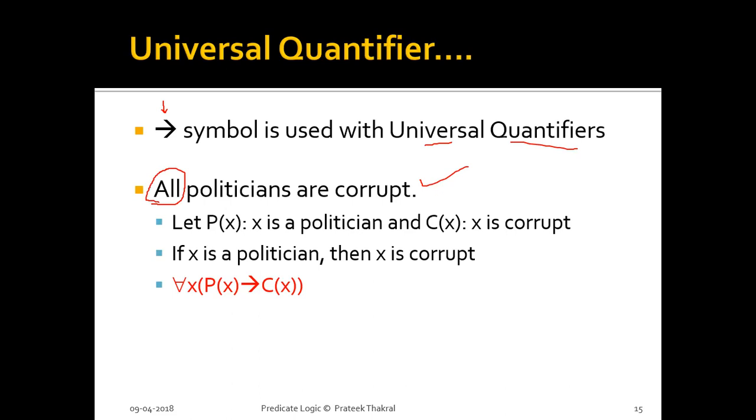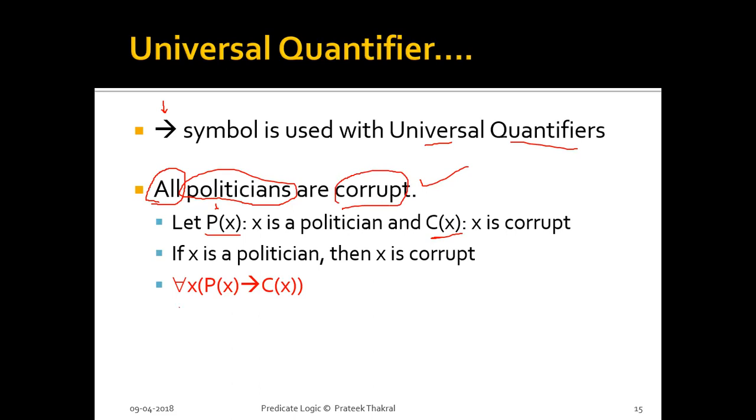If I have to write this sentence in predicate logic, how can it be written? We take different predicates according to ourselves. I take P(x), which denotes x is a politician, and C(x) is another predicate which says x is corrupt. And if x is a politician, then x is corrupt.